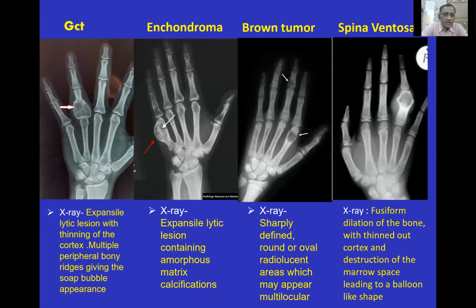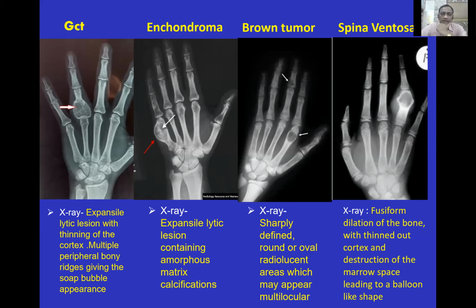In GCT, this arises from the proximal end of the proximal phalanx, showing a soap bubble appearance with an expansile lesion. In enchondroma, again the lesion is eccentric, expansile, showing calcification. In brown tumor, there are sharply defined round or oval radiolucent areas which may appear multilocular. In spina ventosa, there is a fusiform dilatation of the bone with thinned-out cortex and destruction of the marrow space, leading to a balloon-like shape.